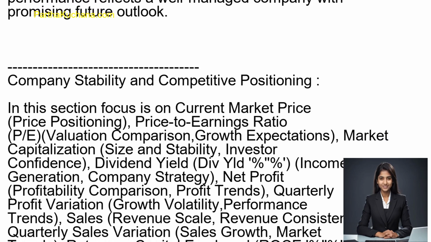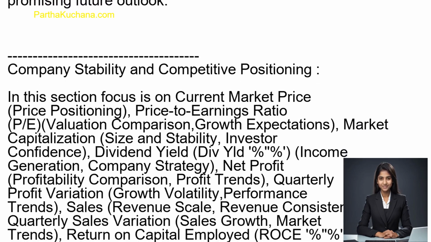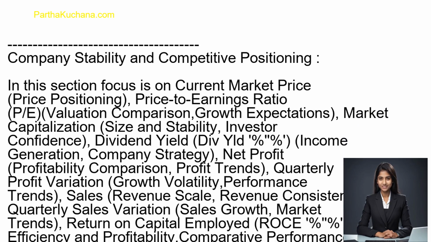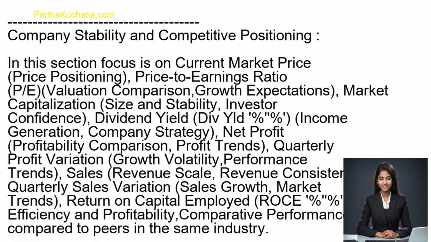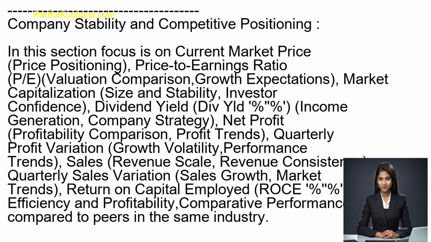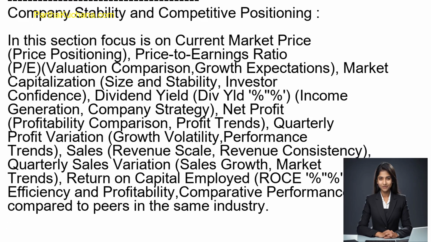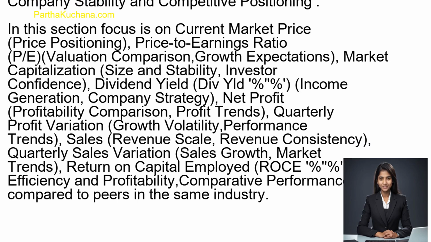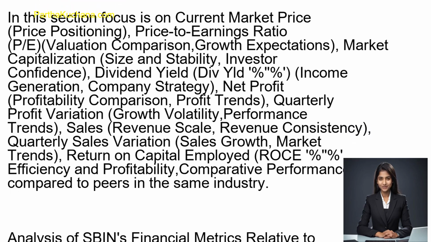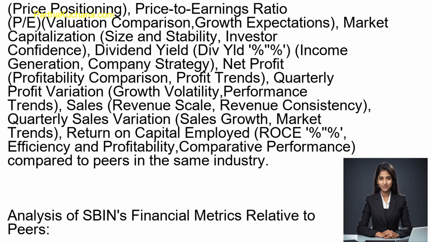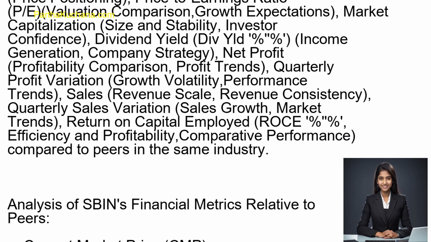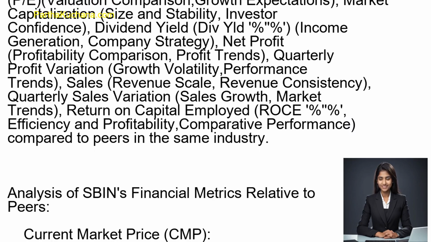Net profit also increased from 7,703 million rupees in June 2021 to 20,094 million rupees in June 2024. Tax percentages remained relatively stable around 25 to 27%, with a minor decrease in March 2023 to 22%. The positive growth in net profit reflects improved financial health and operational performance.